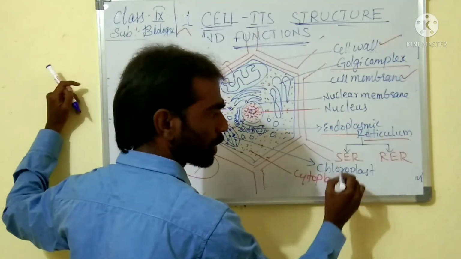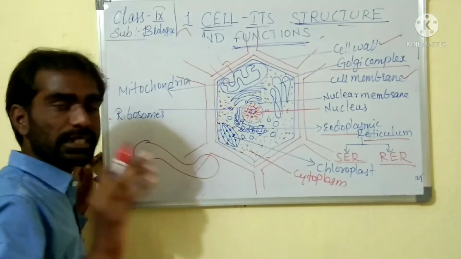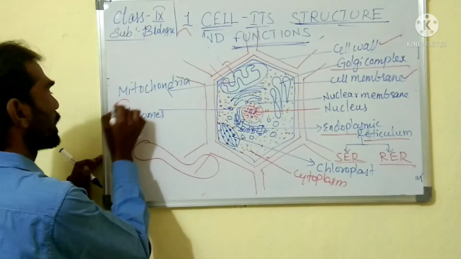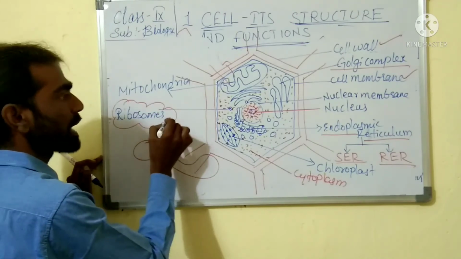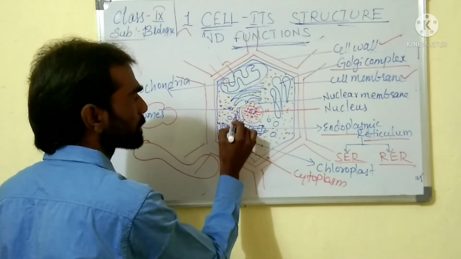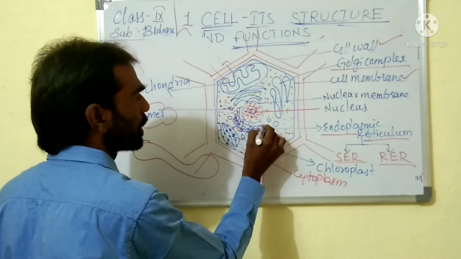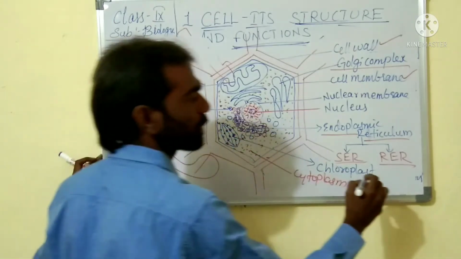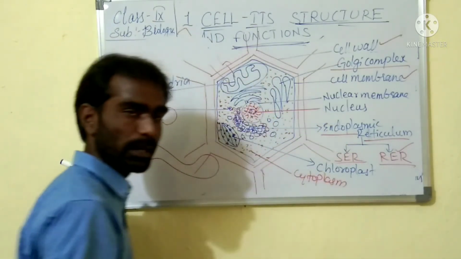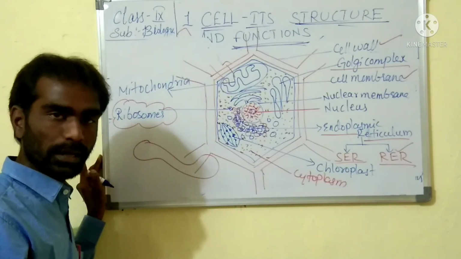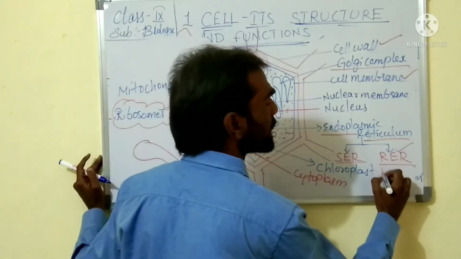These endoplasmic reticulum are of two types. When ribosomes are attached to the endoplasmic reticulum, it is called rough endoplasmic reticulum. Rough endoplasmic reticulum is helpful in protein synthesis.